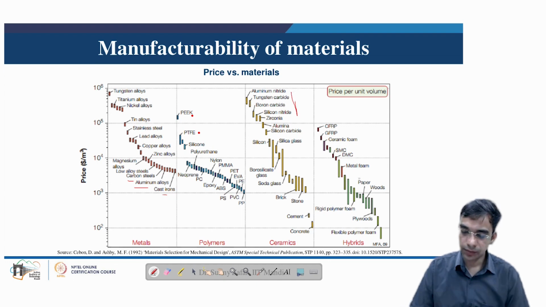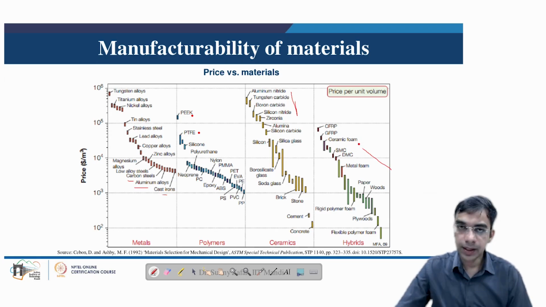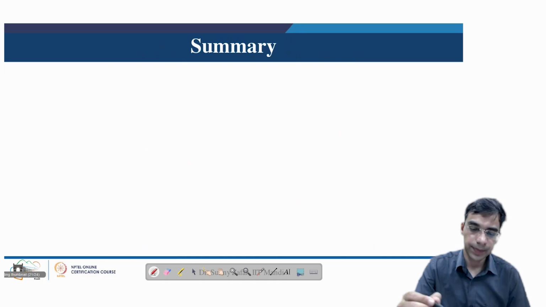And of course in case of composites or hybrids, glass fiber, and carbon fiber especially, have very high cost because of the high cost of the reinforcement here, and all other hybrid materials are placed as per the relative cost. So it is very important to appropriately pick the material as per the cost, because the cost of the product is largely dependent on the cost of the raw material.